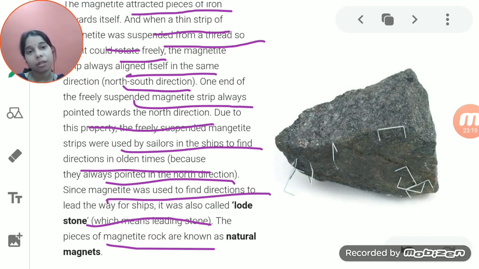If you take a small piece of a magnetite rod and freely suspend it, you find that it shows the direction also, that is the north and south direction, and it will help the sailors to find the direction while they were traveling in the ship. Because of this property, it is known as a lodestone, and lodestone means leading stone which shows the direction. This lodestone, this piece of a magnetite rod, is actually a natural magnet.